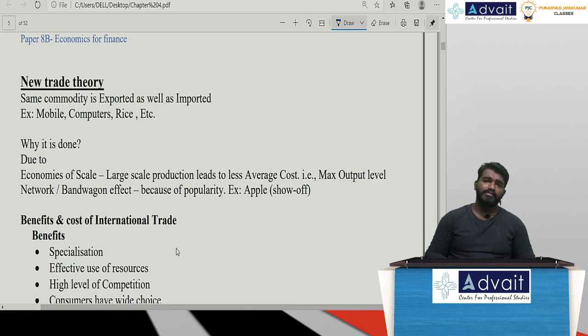Sir, whenever I'm exporting more and more, I receive money. Suppose I'm importing more and more, don't you think I need to pay foreign exchange to them? That is, my nation's foreign exchange reserves are going to deplete. Sir, whenever I am allowing foreign goods into my nation, don't you think my domestic industries are also getting affected?